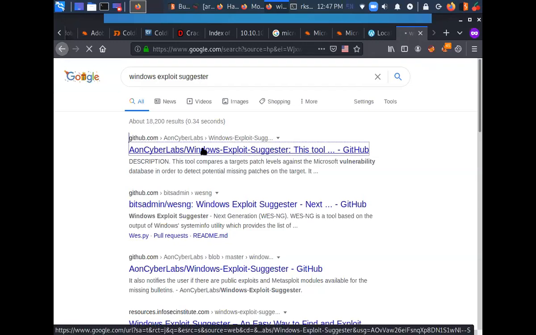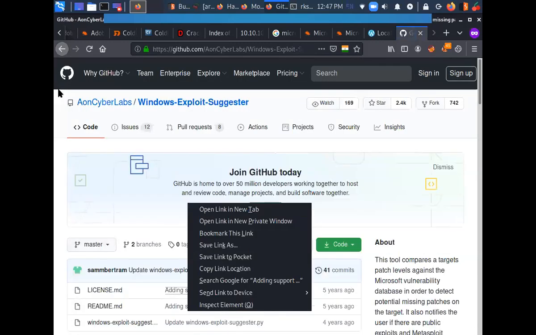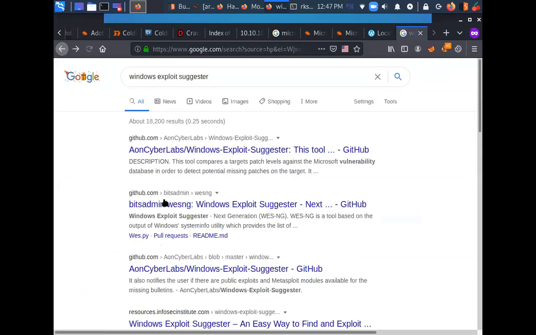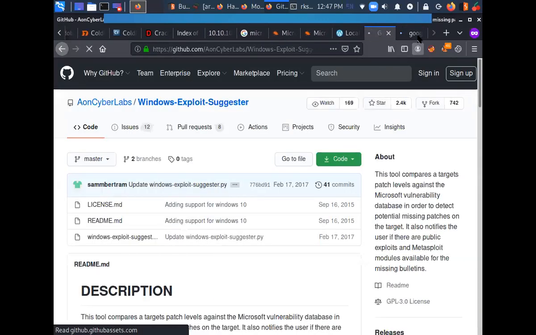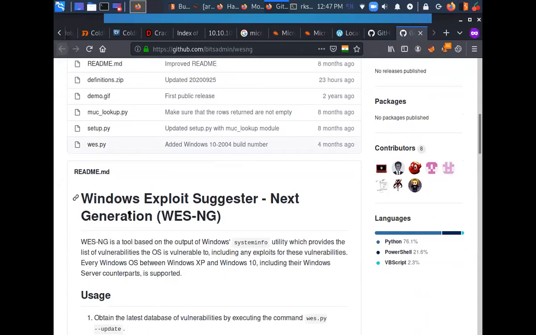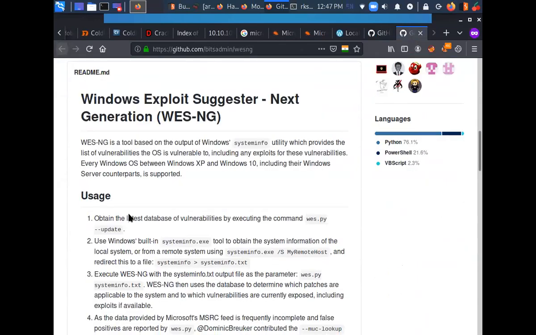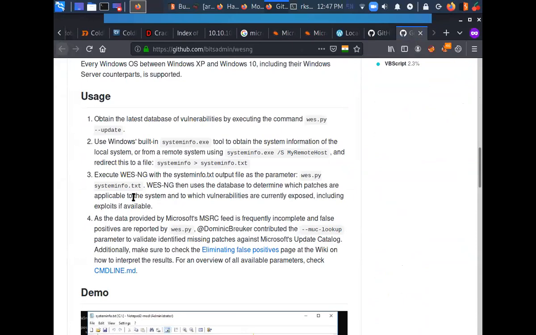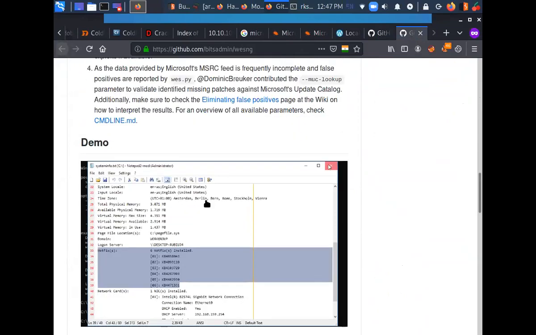And here I have this tool. There are two tools out there: Windows Exploit Suggester and WESNG. I have already downloaded these. These are not the exploits. These are scripts which are going to help you during the privilege escalation step.